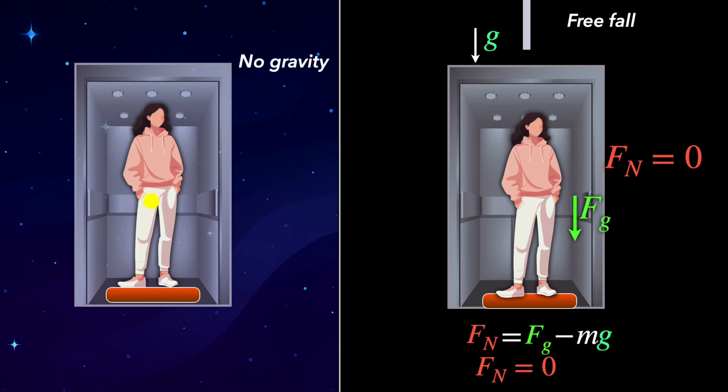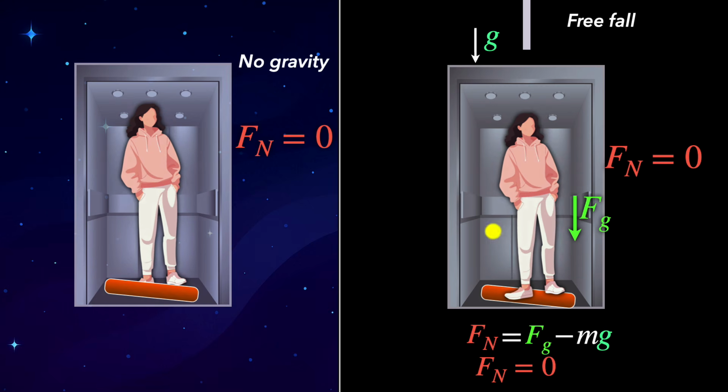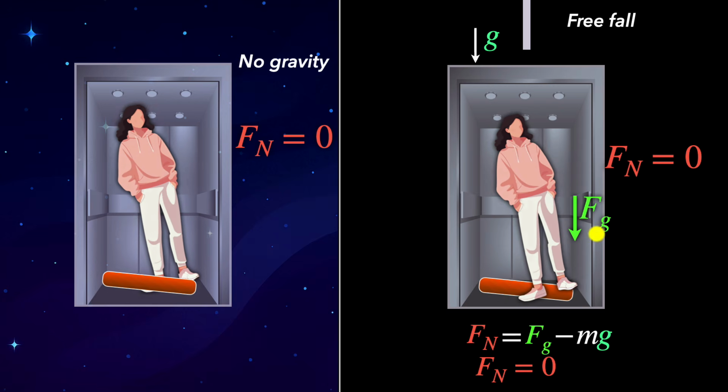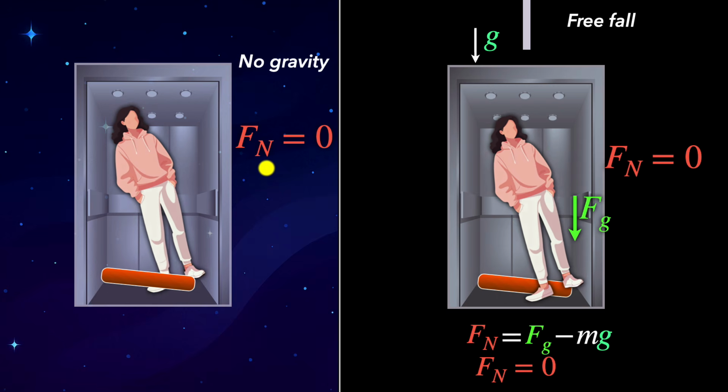Imagine you're far away from any masses, so almost negligible gravity. So there's no force of gravity, there's no net force, no acceleration. So even in this case, the normal force would be zero, and your apparent weight is zero. So in both cases, your apparent weight is zero, which means from inside the elevator, in both cases, you will feel pretty much the same, like you are floating. But of course, here there is gravity and you are freely falling. But over here, there is no gravity and you're just floating.